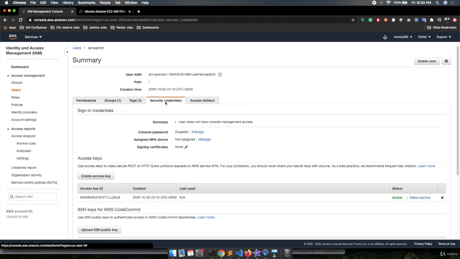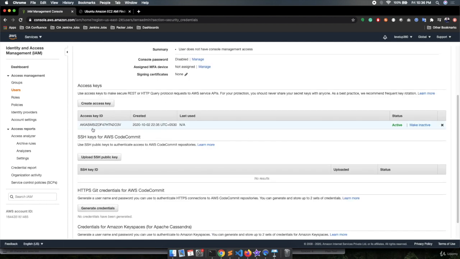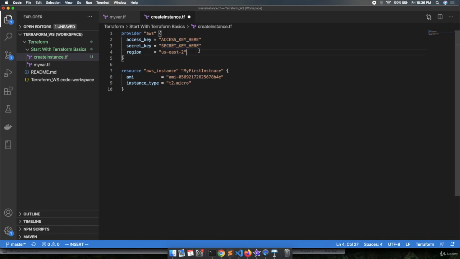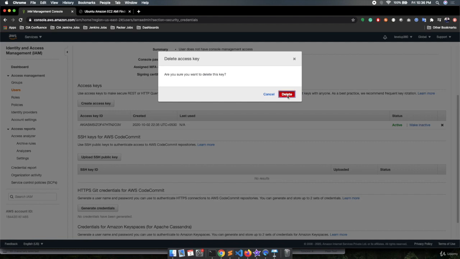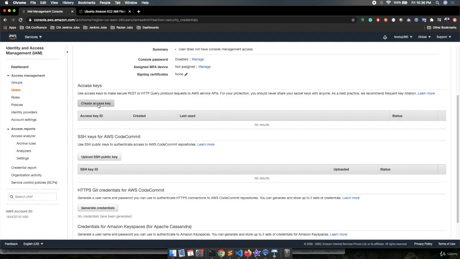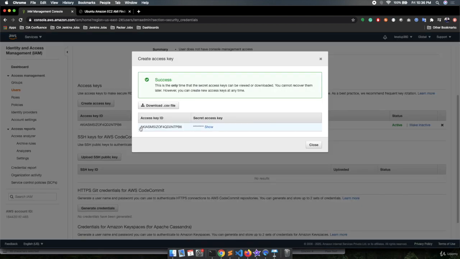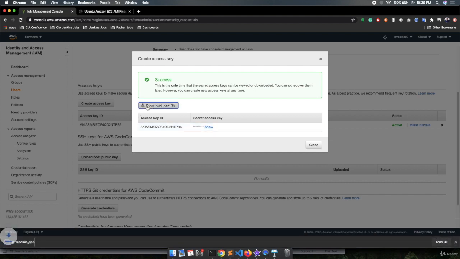Here is the security credentials. And here we are getting the access key, right? We need the access key plus we need the secret. If you go to the file, you need the secret key as well as the access key. So over here you can see we are not getting the option to retrieve the secret key again. So what I will do, I will delete this access key and I will generate a new one. Over here you are getting your access key and over here if you click on show, you will get your secret. If you want, you can download the CSV file as well.